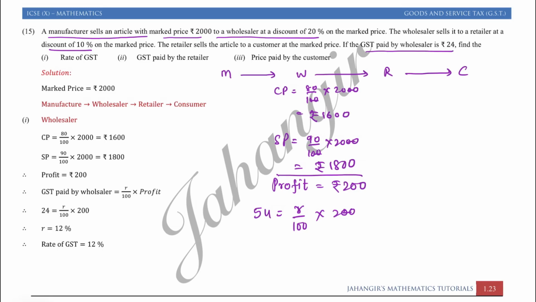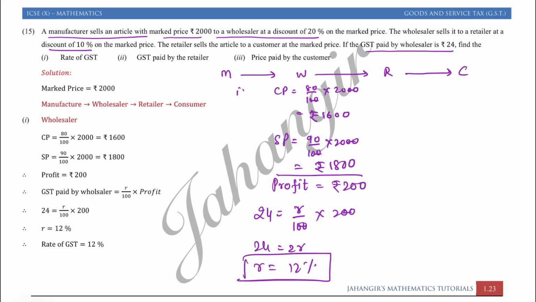Wait, wholesaler, it's 24 rupees, 54 नहीं है, 24 है. So we can say 24 is R percent of 200. So 24 is equal to 2R, R is equal to 12%. So rate of GST is 12%.